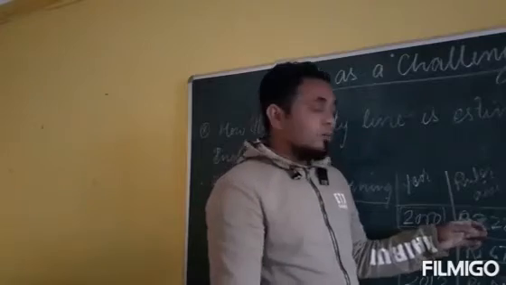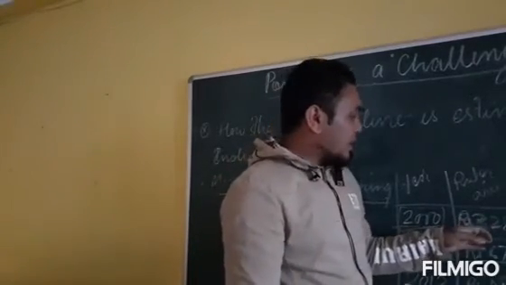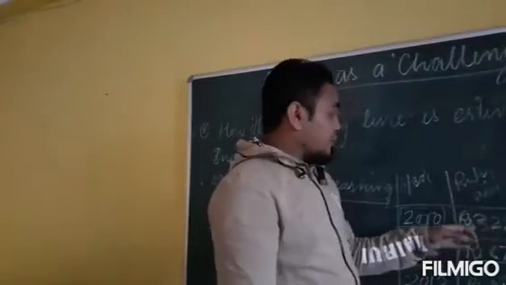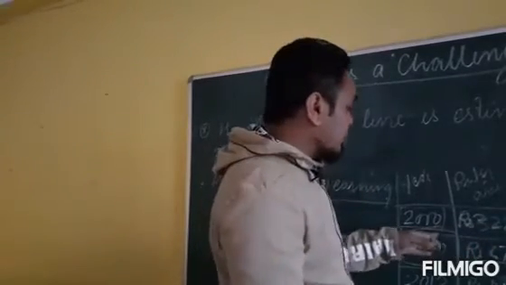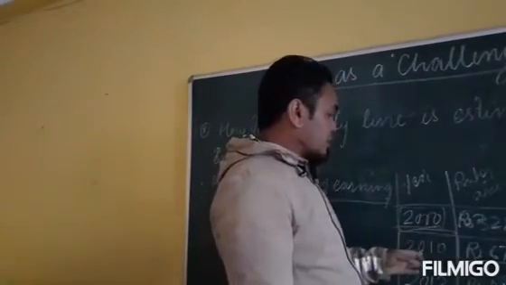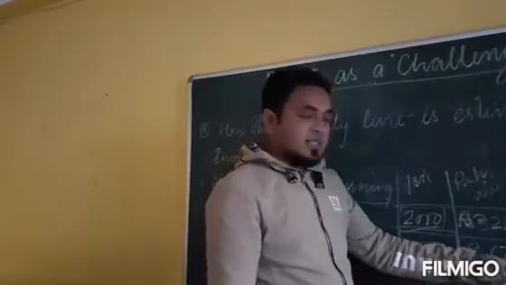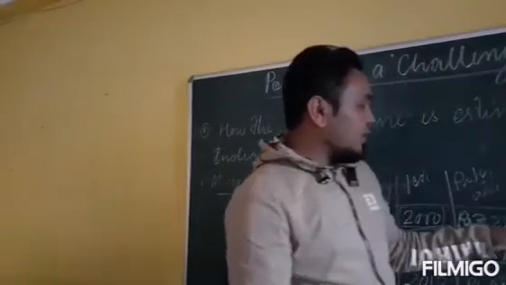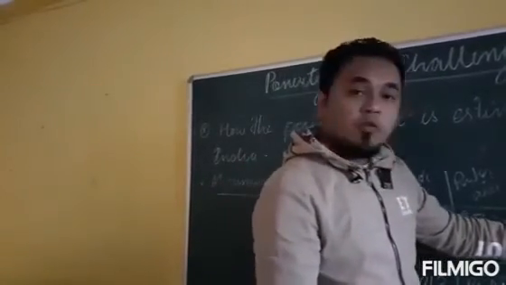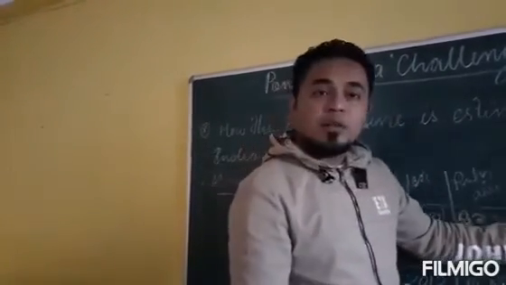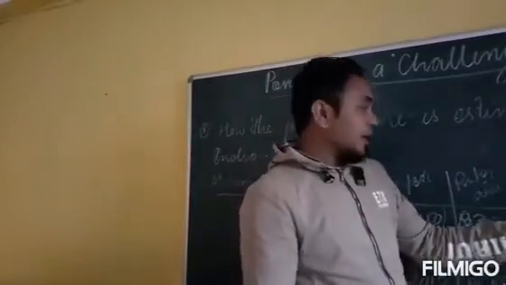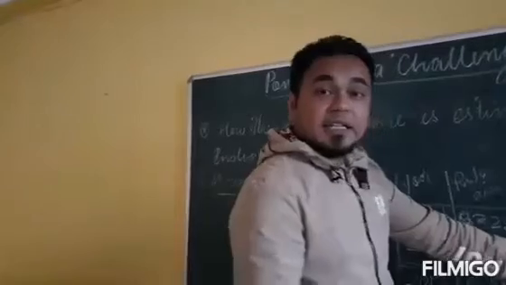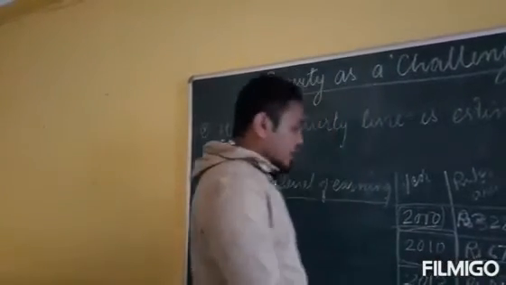The rural people had to earn rupees 328 to survive, or to earn their livelihood per day. But in 2010, it increased to 673. The same in the urban areas: it was rupees 454 to survive. They had to earn 454 per day to survive, but it increased to 860 in 2010.